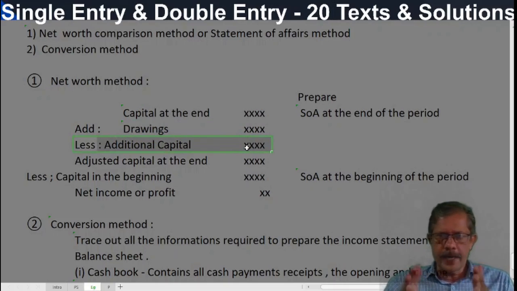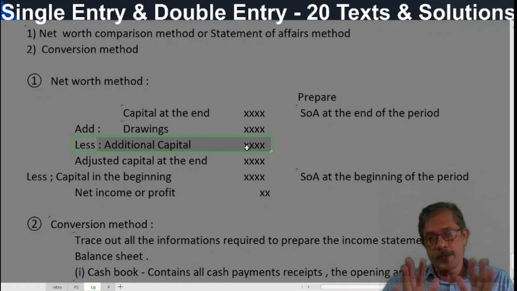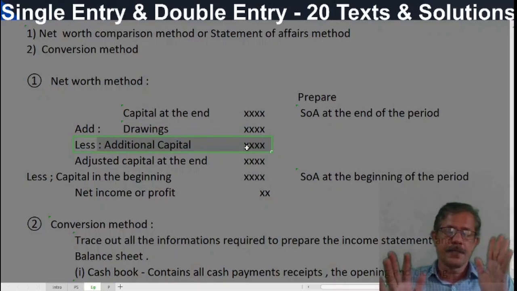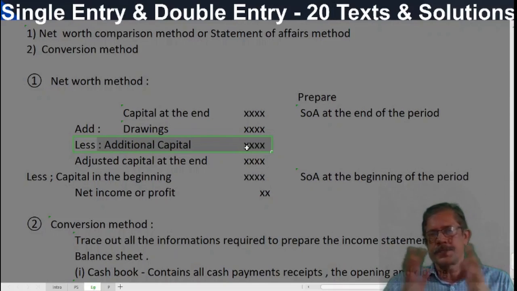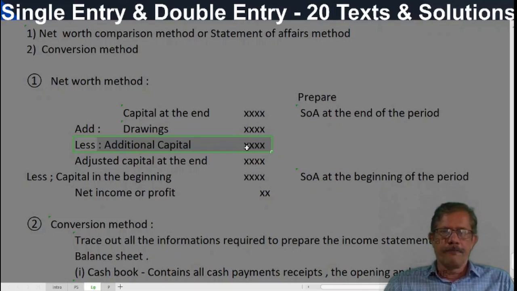Why these are added or deducted, we already covered. First you have to understand that. Without understanding that, don't memorize all these things. An accountant never memorizes anything. If you memorize these formulas and a different problem arises, a different text comes, you will be in trouble. So understand what is behind it, why it is adding, why it is deducting. Understand that first.